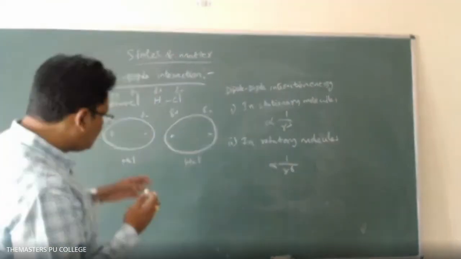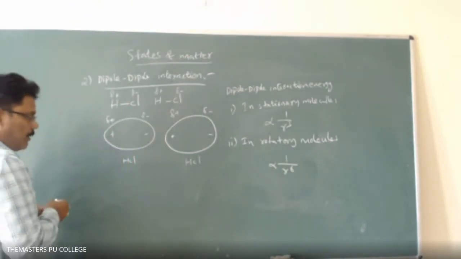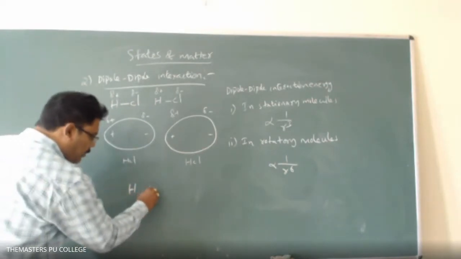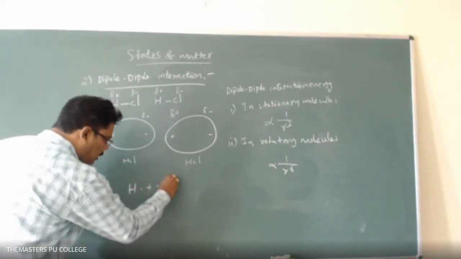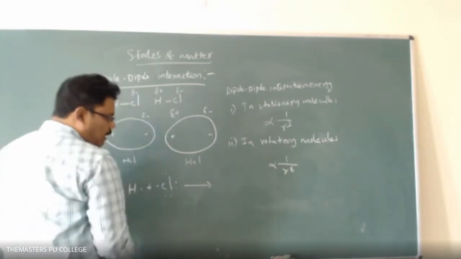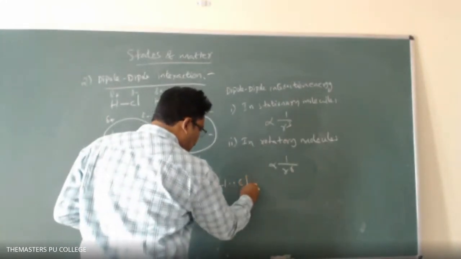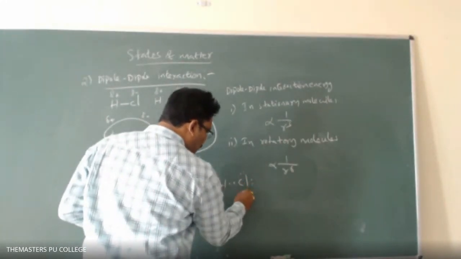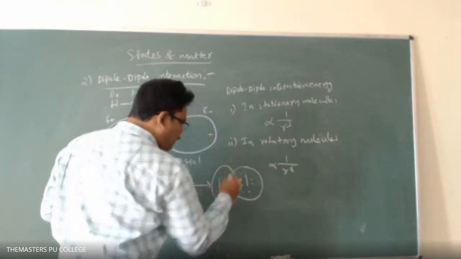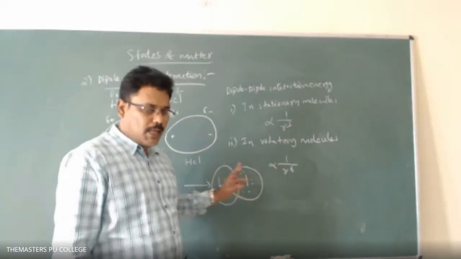For example, in the HCl molecule, one electron is contributed by hydrogen and one by chlorine. By sharing those two electrons, hydrogen gets a doublet and chlorine gets an octet.